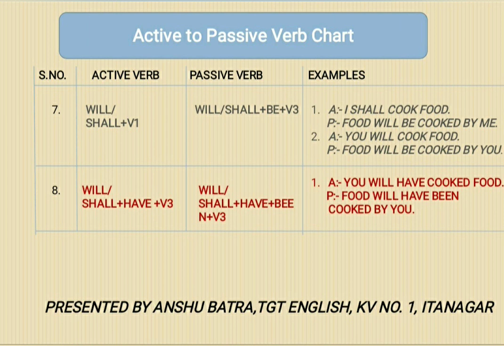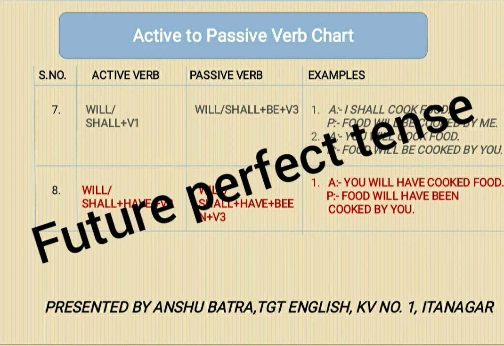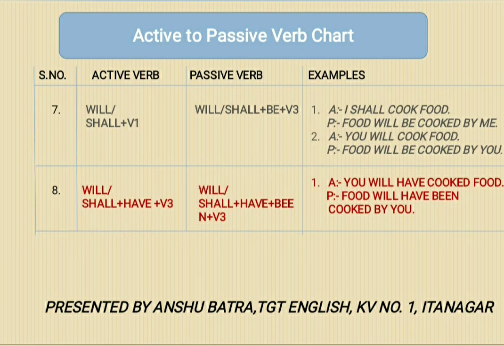Now let's see the eighth or last verb syntax. If in active voice, you have will or shall plus have plus V3, then it represents future perfect tense. And when we convert it into passive voice, we get will or shall plus have plus been plus V3.